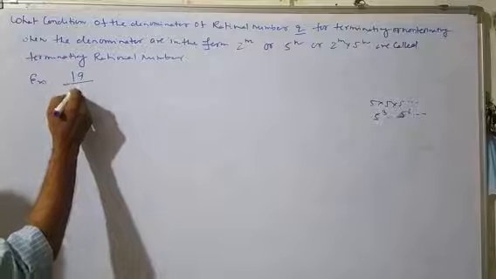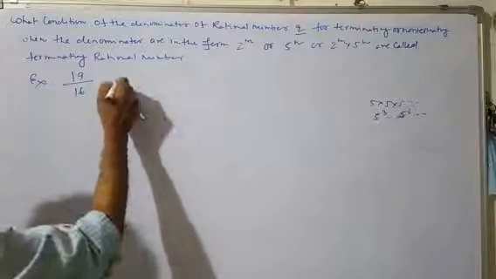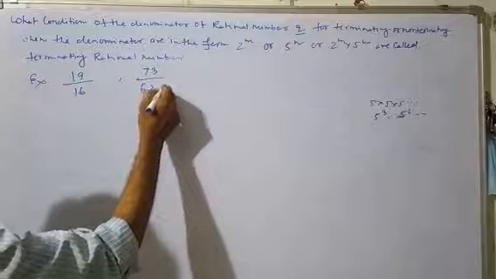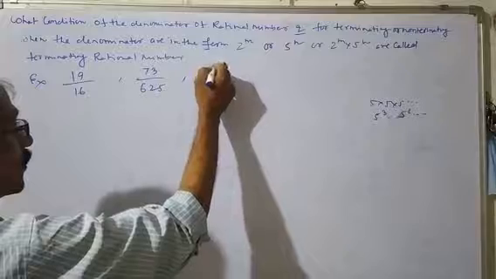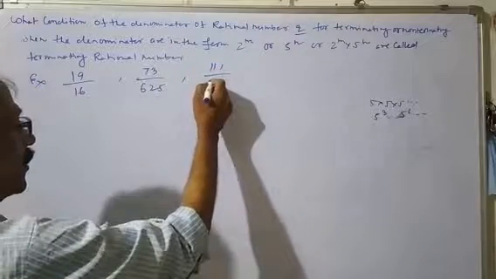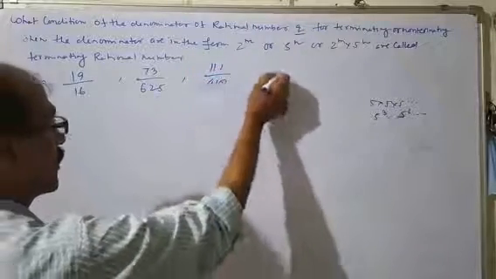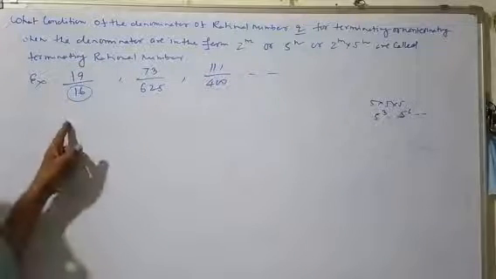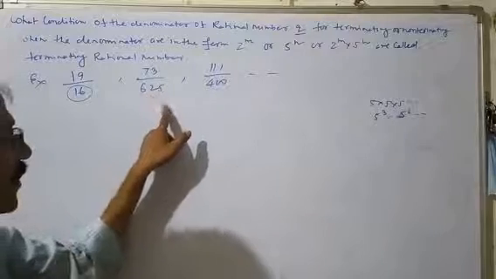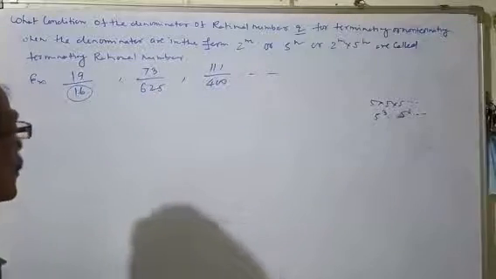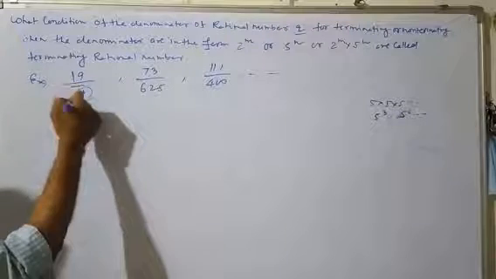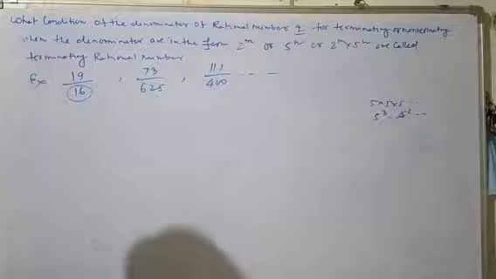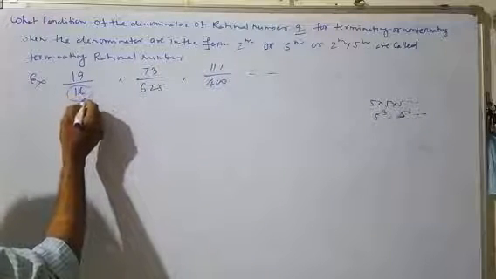19 upon 16. Next, 73 upon 625. 111 upon 400, and so on. Here the denominator is 16, here the denominator is 625, here the denominator is 400. These are terminating. How can we say that without actual division? To observe that, we look at what type of denominator it is.